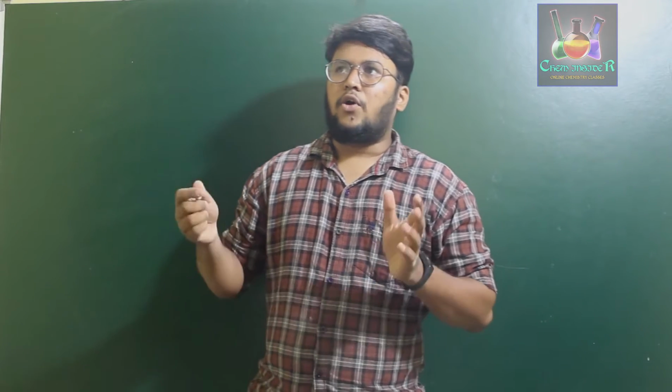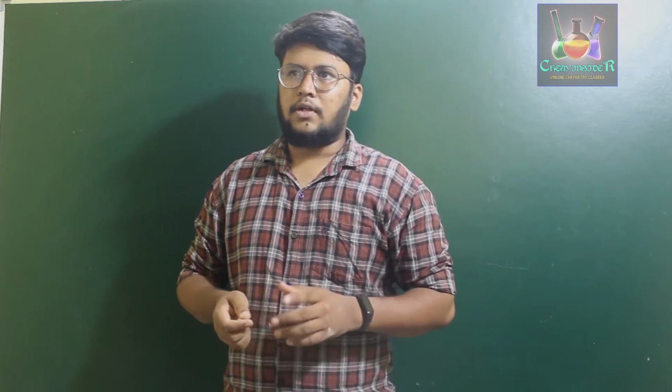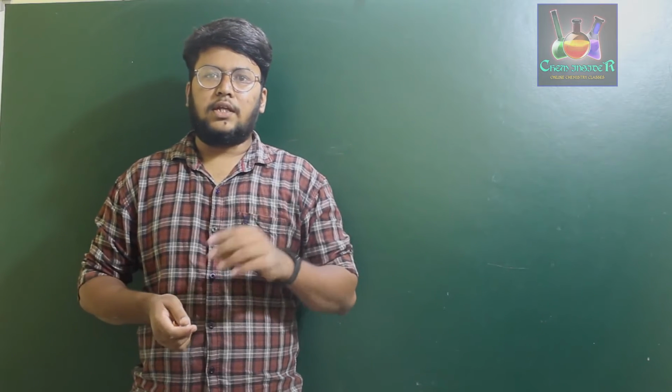In today's video we are going to discuss the second theory of chemical bonding. In all the videos up to the previous video, we have just discussed the Lewis and Kossel theory of chemical bonding. Now we are going to discuss the second theory, that is valence shell electron pair repulsion theory, which is also called VSEPR theory.